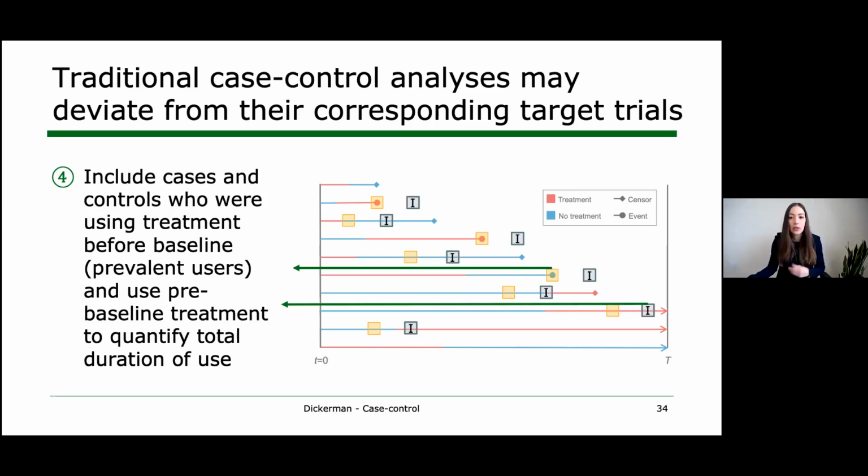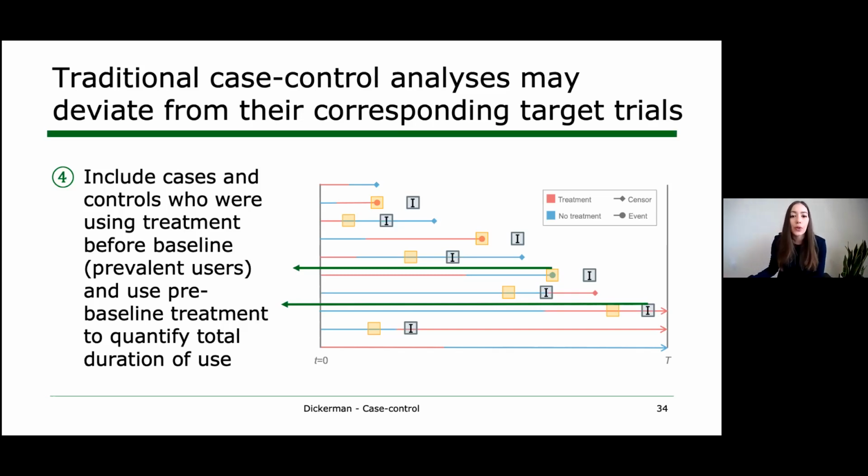And they could also be using pre-baseline treatment to quantify total duration of use. And so, in a target trial, of course, these people would not be eligible. And we know that including prevalent users at baseline may contribute to selection bias due to a depletion of susceptibles. That is the selection of people who received pre-baseline treatment for some time and remained at risk and under follow-up at baseline.